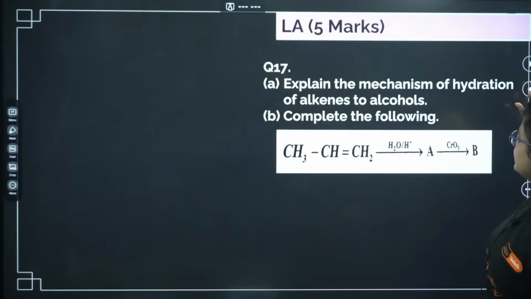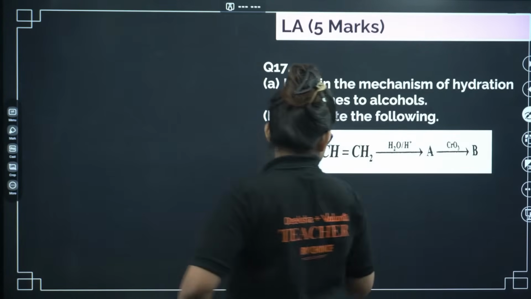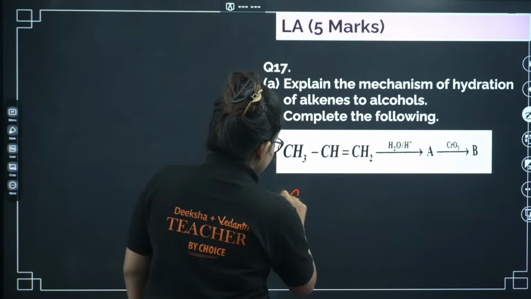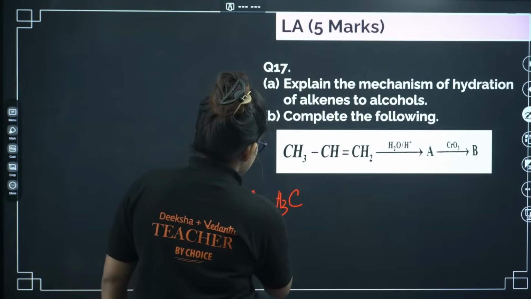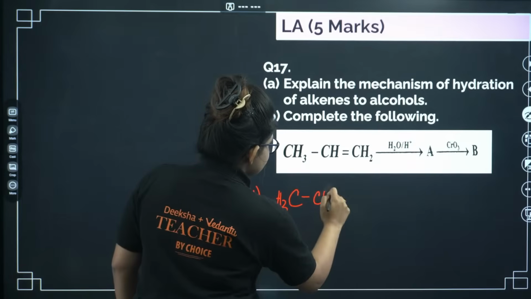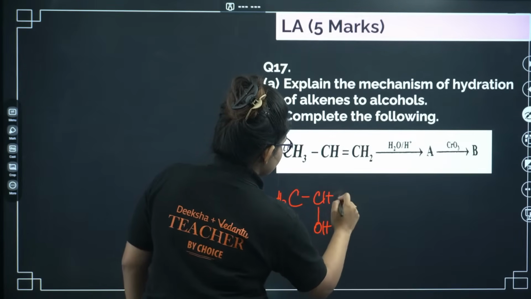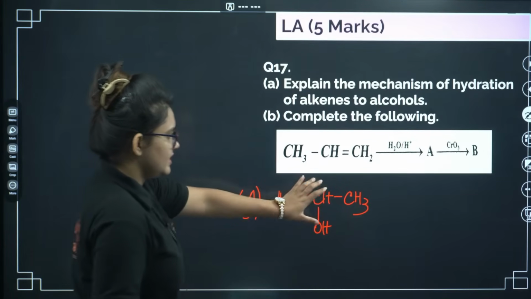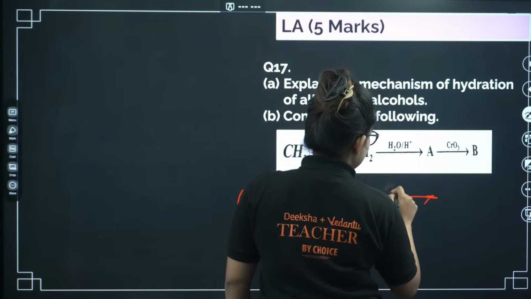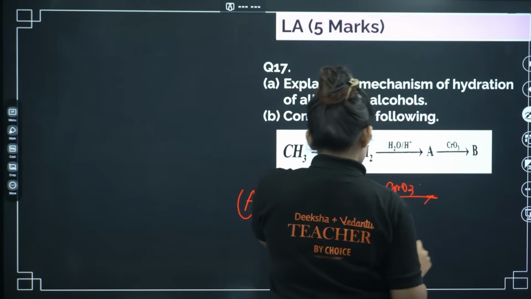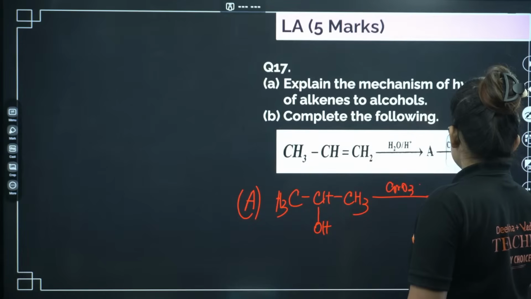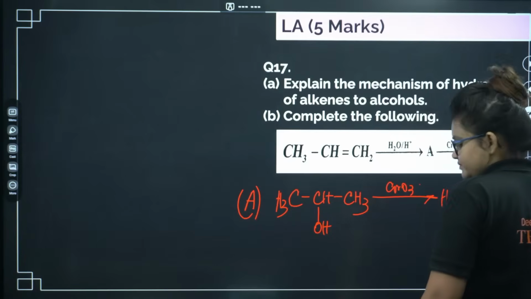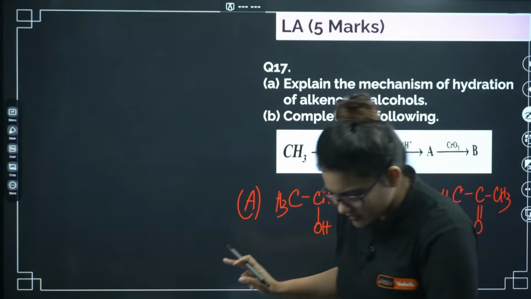Now here you can see, for this question, this will follow the Markovnikov rule. Let me just go ahead. CH3, first it is A. CH3, CH, here I am having OH, here I am having CH3. This is the product A. Now in A, if I give CrO3, I will end up with the ketone formation, that is CH3, C double bond O, CH3. Okay, I guess this particular thing is clear for you.